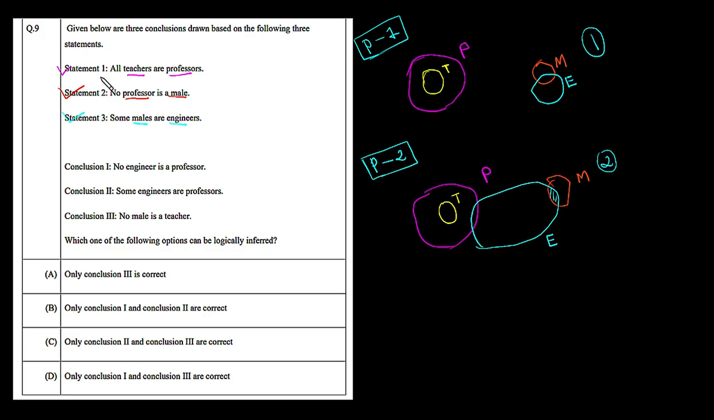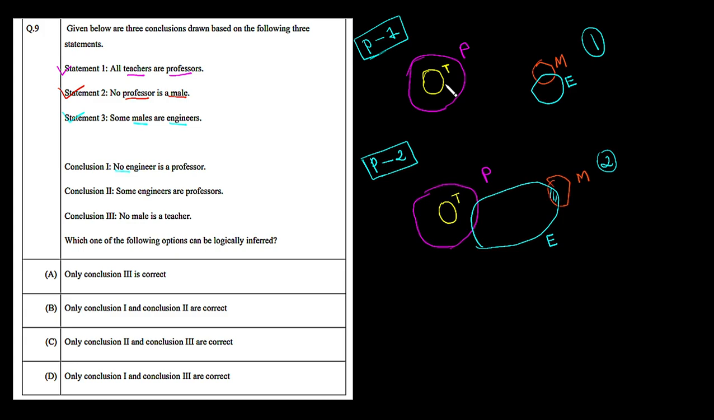Conclusion 1 says no engineer is professor. If possibility 1 is correct, then this conclusion is right, because you can see this engineer circle is not intersecting with this professor area. That means no engineer is professor. So if possibility 1 is true, then this statement is true.